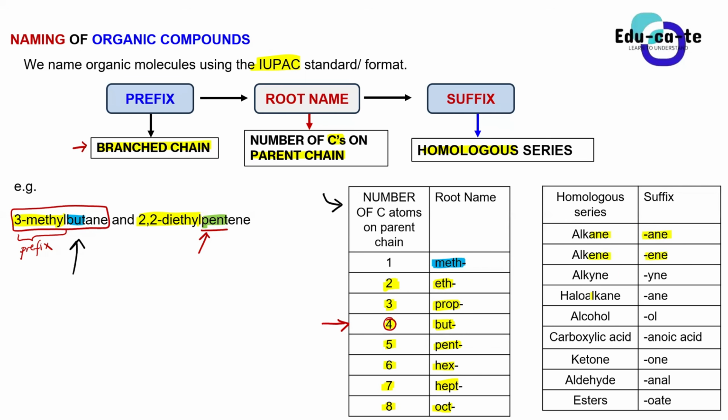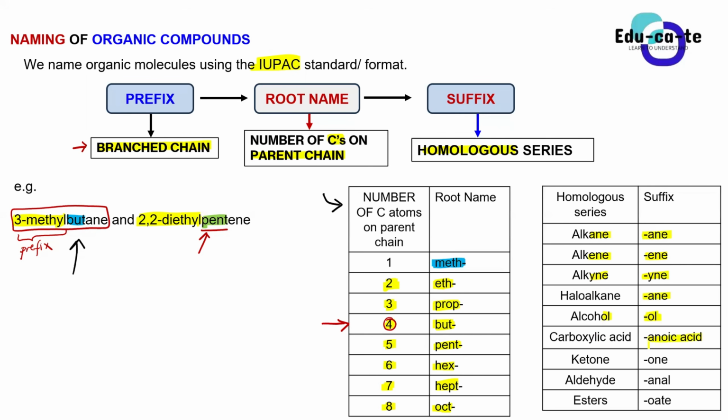Here, if it's an alkyne, the last part will be "-yne". If it's a haloalkane, it will be just the same as the alkane, of course. If it's an alcohol, the last part will be "-ol". Don't say "anol", guys, say "-ol". There is a reason for that. Okay, if it's a carboxylic acid, you can say it's an "-anoic acid" at the end.